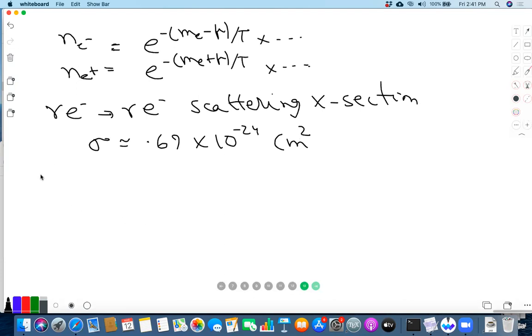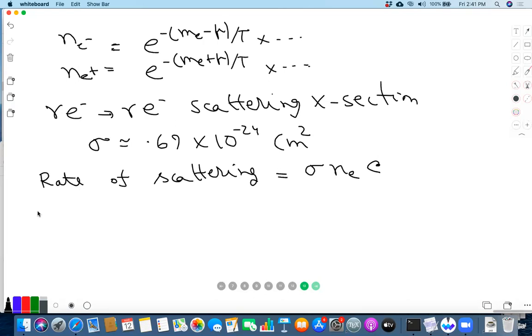So the rate of scattering is sigma times Ne times V, in this case C, because one of them is a photon, right? So the relative velocity is C. So this is what you can calculate.